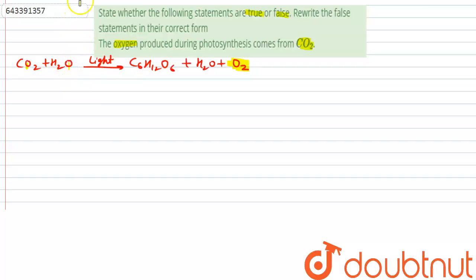So for this, in 1940, Rubin and Kamen proved it experimentally. Rubin and Kamen in 1940 proved that oxygen is evolved during photosynthesis and it comes from water. Oxygen evolved in photosynthesis comes from water.